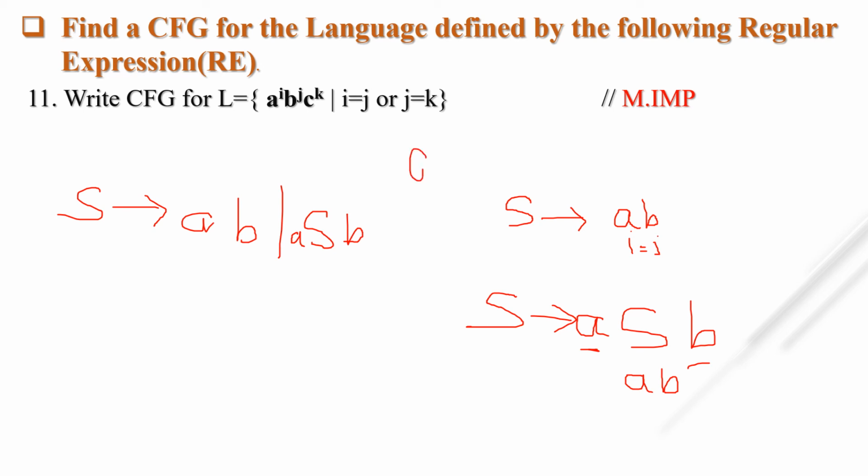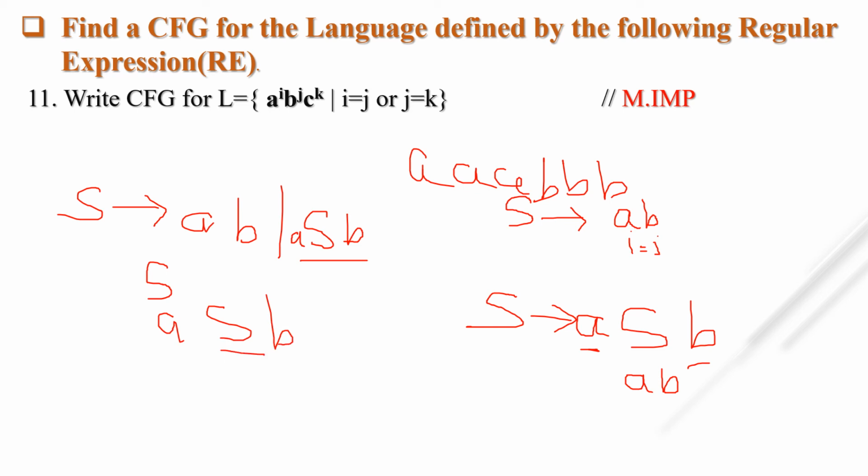Let's see whether 3 times a and 3 times b will be derived from this particular grammar or not. Suppose I am starting with S and I derive aSb, and from this S once again I derive aSb. From this S, once again I am deriving only ab. Why? Because I only need 3 times a and 3 times b. So I will derive this ab, so 3 times b will occur.